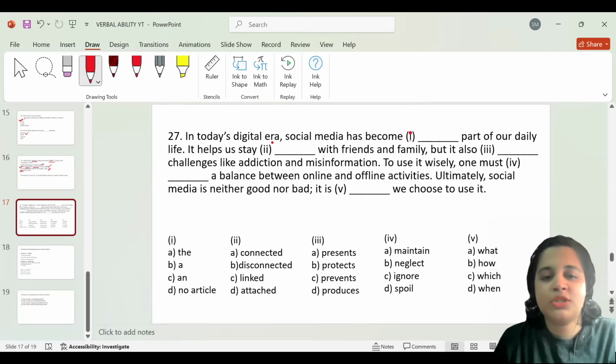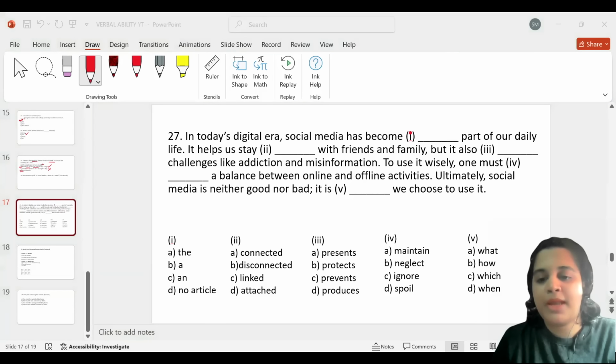Okay, in today's digital era, social media has become blank part to our daily life. It helps us stay dash with our friends and family, but it also challenges like addiction and misinformation. To use it wisely, one must dash or a blank, a balance between online and offline activities. Ultimately, social media is neither good nor bad. It is blank and we choose to use it. Now, for the first blank, what could be the most correct answer?